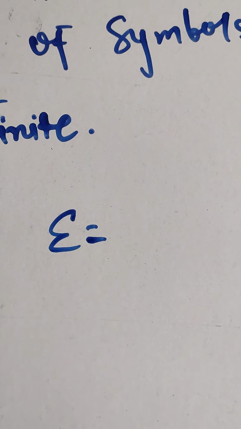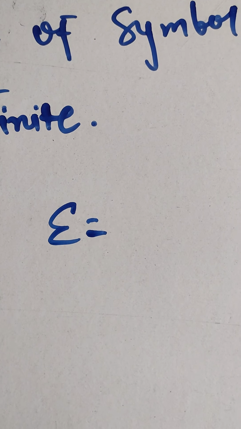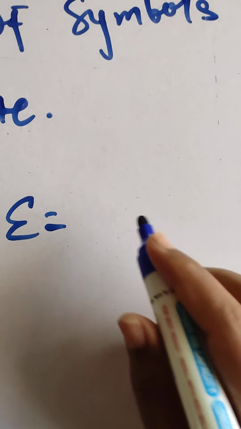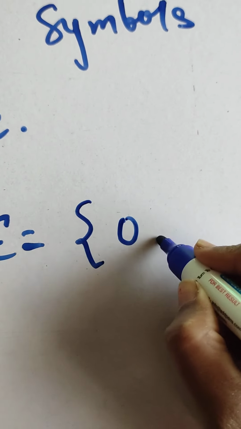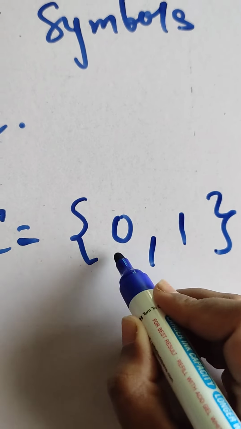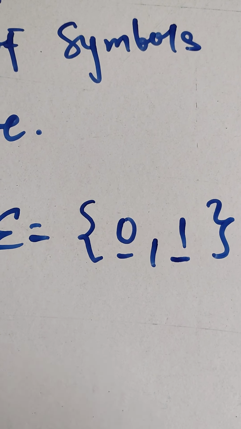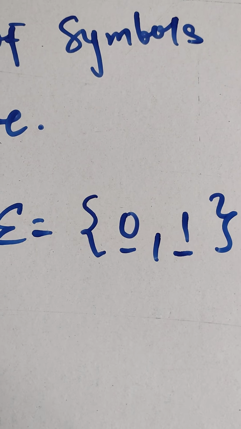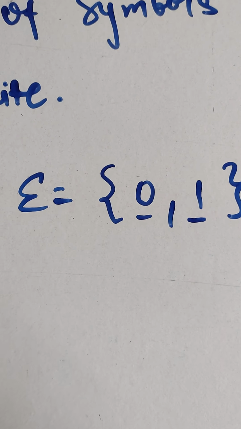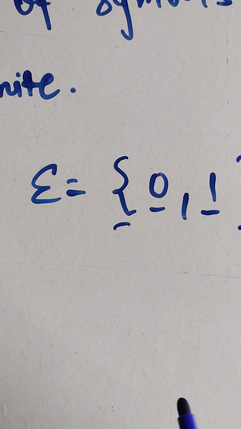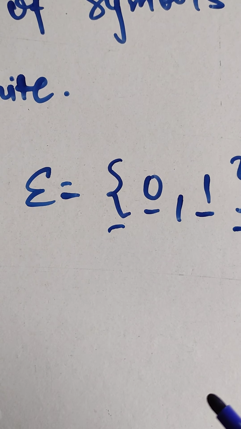As per the definition, it is a set of symbols which is finite. Suppose I take 0, 1. Both 0 and 1 are symbols, and this is finite, not infinite. I am taking just two symbols. So the set of symbols which is finite is known as an alphabet.